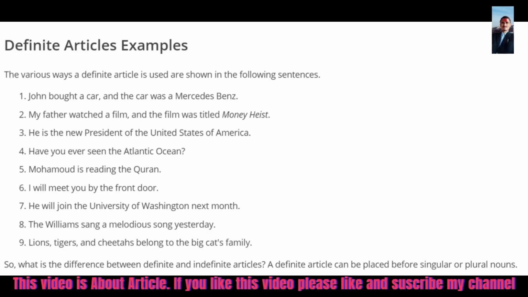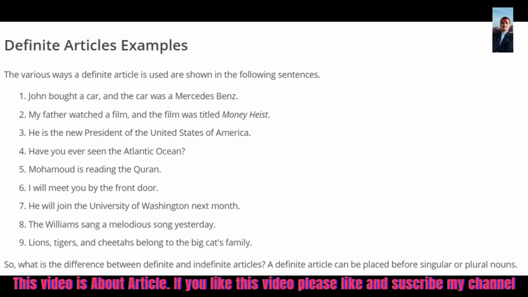A is used before nouns that begin with a consonant. Example: a car. The initial sound of car is k. It is a consonant sound. That's why we don't use a or an before a letter, but we use them before a sound.